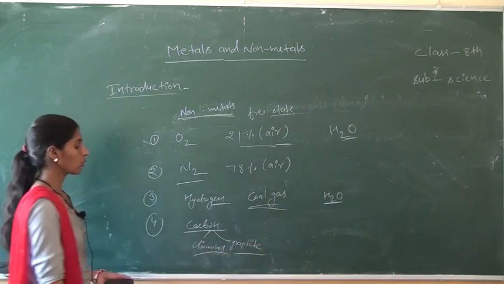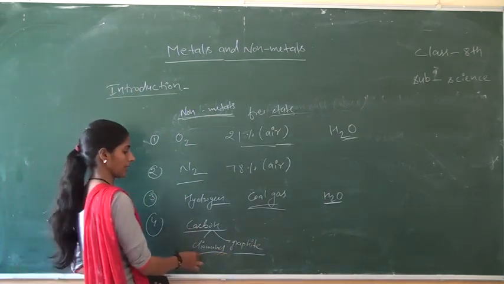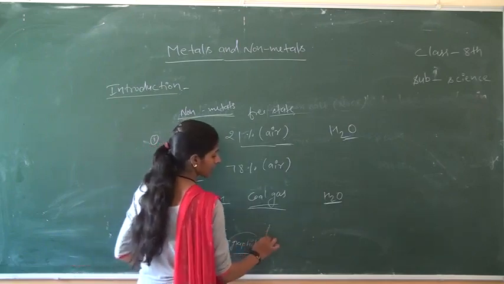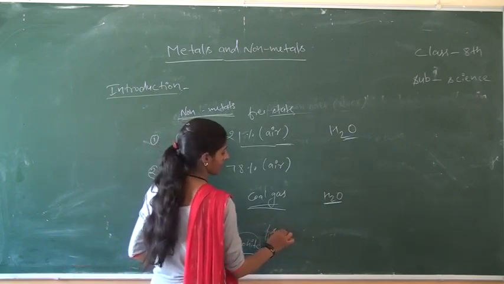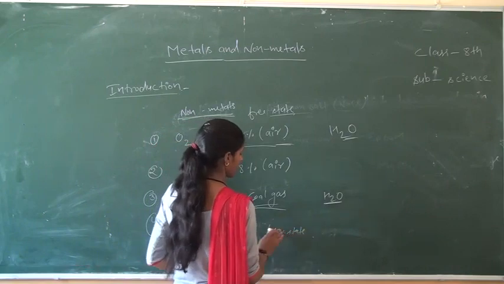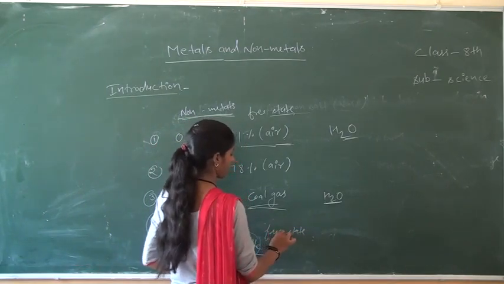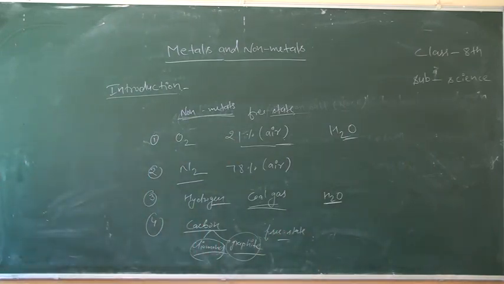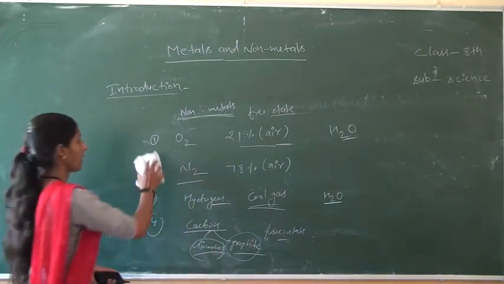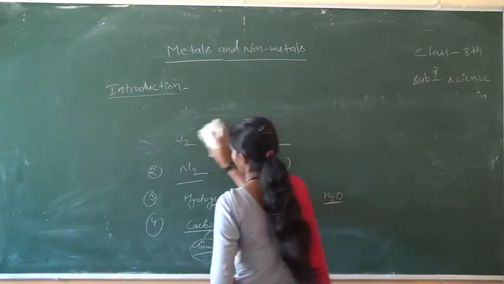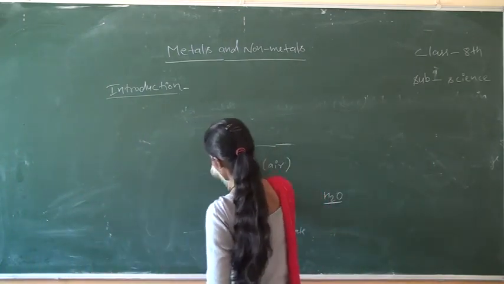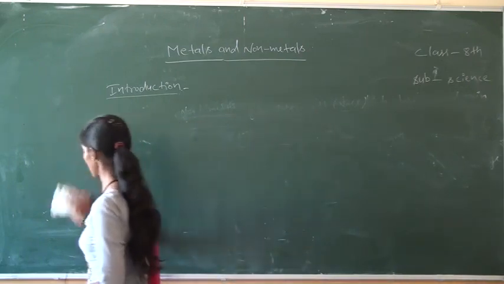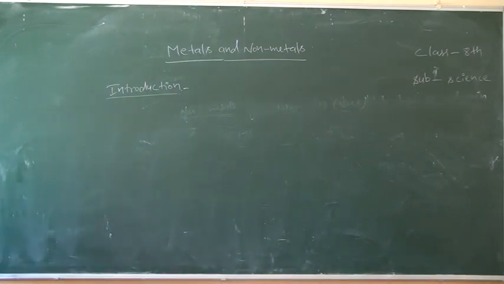These are the two allotropic forms of carbon, diamond and graphite. These exist in free state. This is the occurrence of metals and non-metals which exist in free state or in combined state.